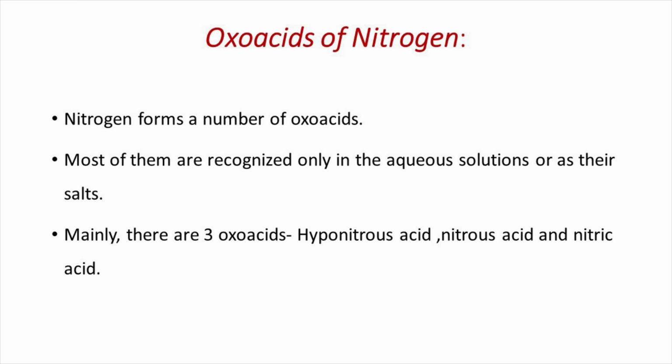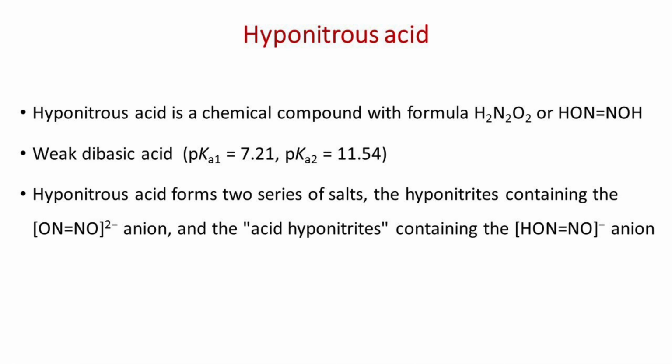Nitrogen forms a number of oxo acids. Most of them are recognized only in aqueous solutions or as their salts. Mainly, there are three oxo acids: hyponitrous acid, nitrous acid and nitric acid. Firstly, hyponitrous acid. Hyponitrous acid is a chemical compound with formula H2N2O2. It is a weak dibasic acid with a pKa1 value of 7.21 and pKa2 value of 11.54.